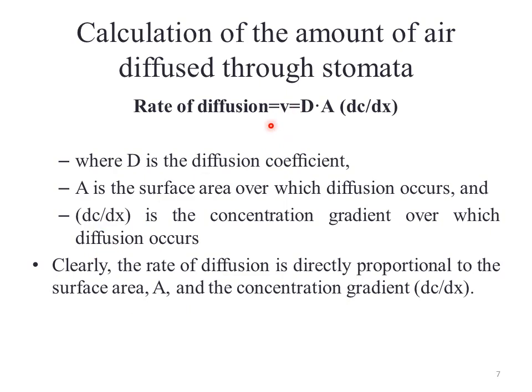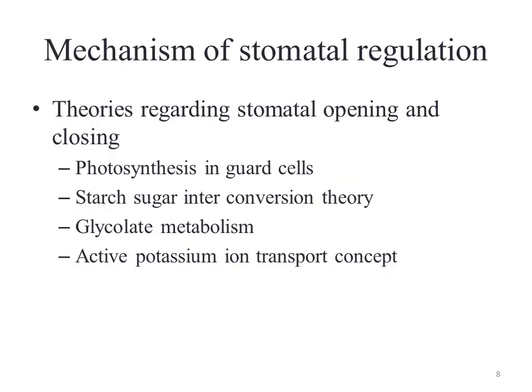Number one, we can see that all these factors, that is the surface area and the concentration gradient, are directly proportional to the rate of diffusion. And the concentration gradient is very important for the process to operate, because when the concentration gradient exists near the plants' exchange surfaces, then exchange will occur and stomata will regulate this exchange.